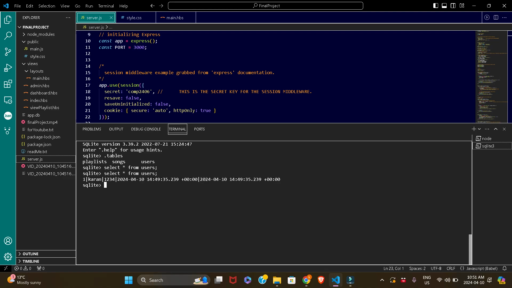So, select from users. As you can see, Karan is the username, there's the password, this is the ID, this is the date and time when the user was created, and this is the date and time when anything was updated.